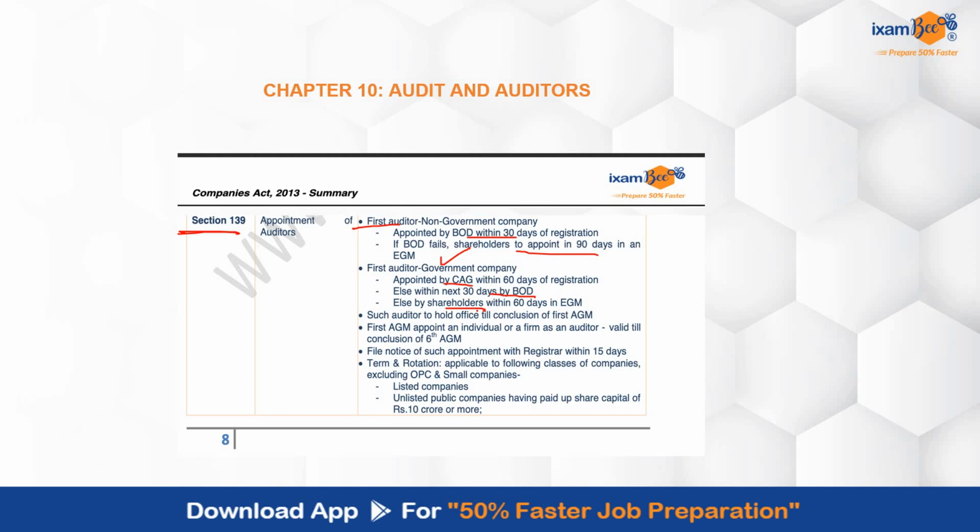ठीक है, अब ये जो ऑडिटर्स अपॉइंट होंगे, they will be holding the office till the conclusion of first AGM. जब तक first AGM नहीं हो जाता है, ये जो first auditors अपॉइंट किए जाएंगे, they will be holding the office. और जो first AGM होगा, वहां पे एक इंडिविजुअल अपॉइंट होगा या फिर एक firm appoint होगा as an auditor, and their appointment will be valid till the conclusion of the 6th AGM.